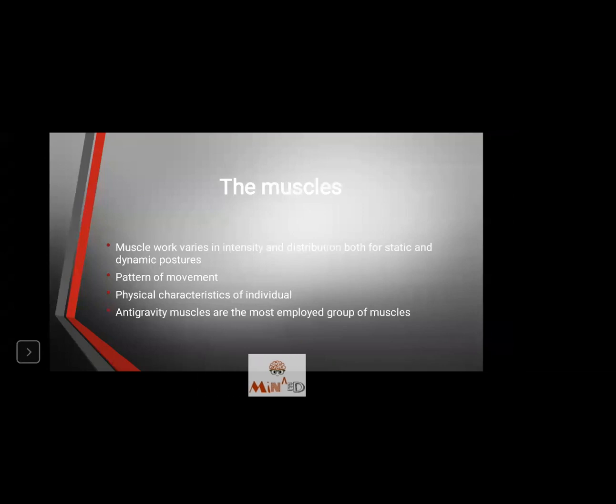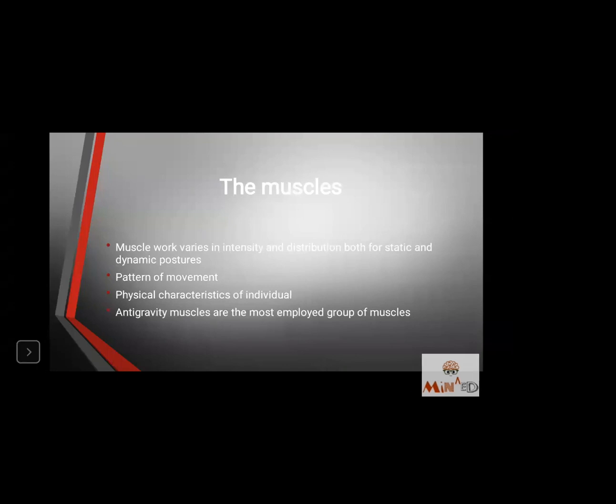Now, the distribution. During my static posture, whichever position I'm assuming, that position will have one particular group of muscles that will have the most control over it. And that will not be the case with the other static posture. So there is a difference between the intensity and the distribution.